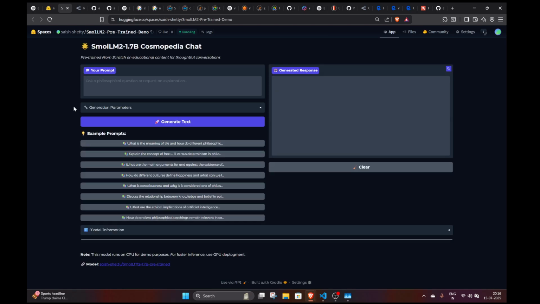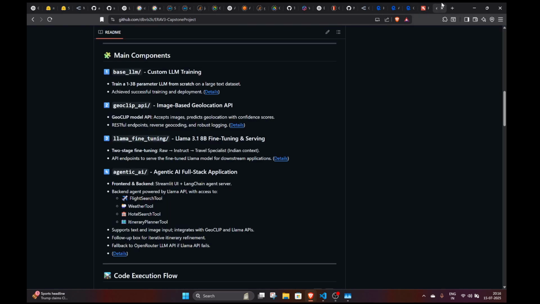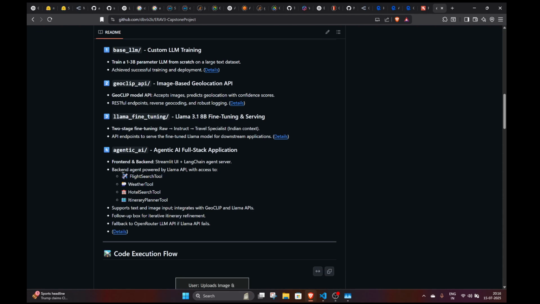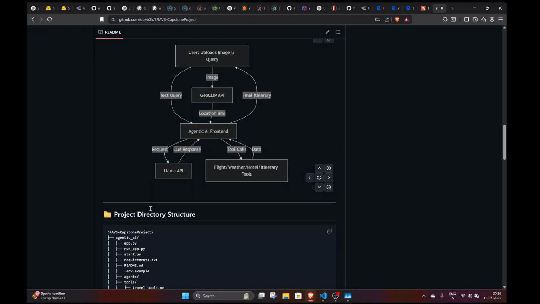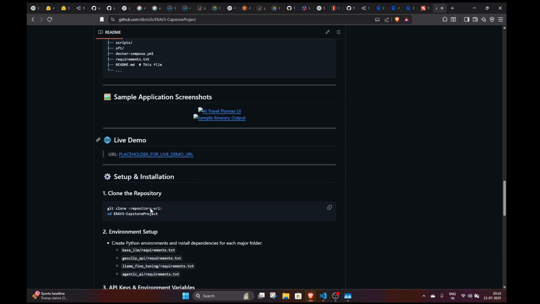We also have fine-tuned a Llama model, which is the backbone of our agent. So Llama 3.1 8 billion model, which was fine-tuned and is served as an API. We have the GeoCLIP API also, which is the GeoCLIP model that accepts images and predicts geolocation with confidence scores. That also is served as a REST API. And the last is the agentic AI backend full stack application that we have, which has all these tools. All the information is there in the GitHub README.